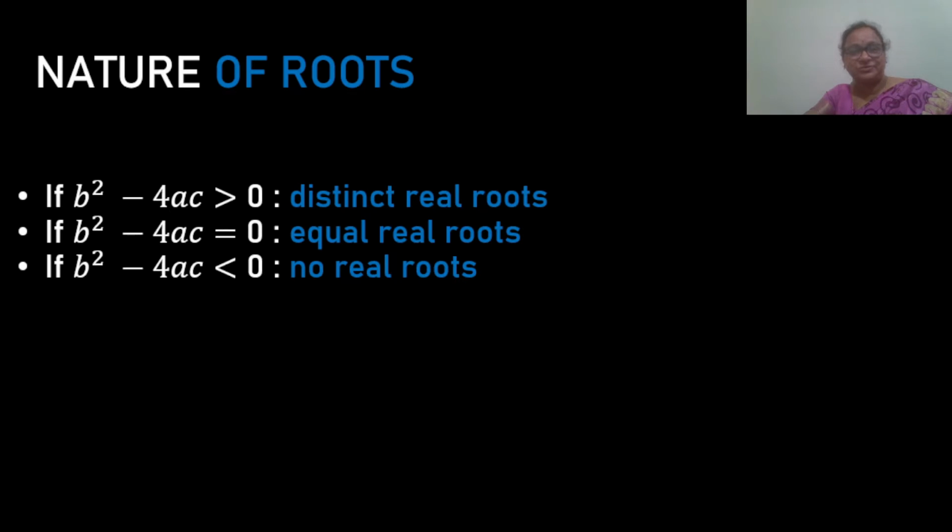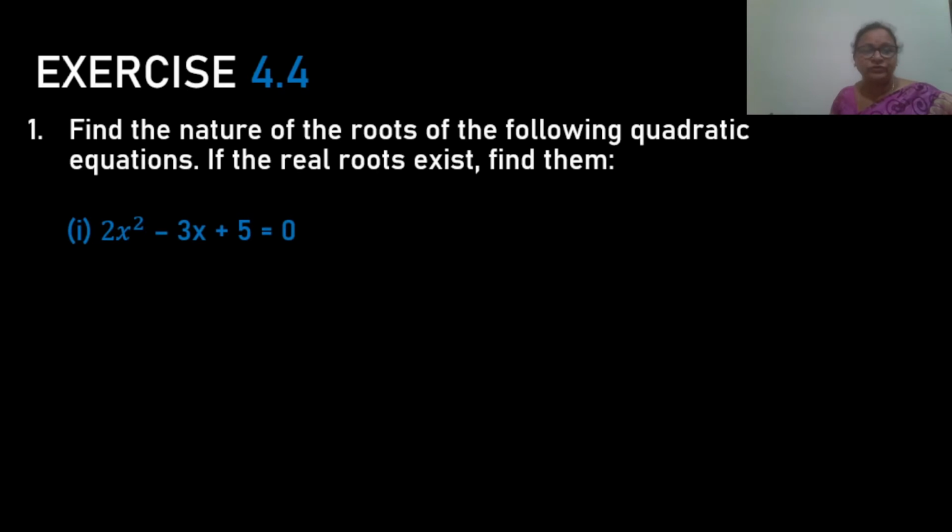Revised nature of roots. If b square minus 4ac is greater than 0, distinct real roots. If the discriminant b square minus 4ac is equal to 0, equal real roots. If the discriminant b square minus 4ac is less than 0, no real roots, or imaginary roots, or roots do not exist. Exercise 4.4, question number 1.